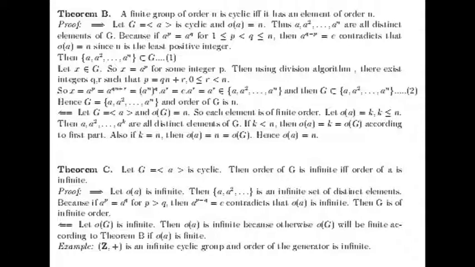And for the second part, suppose the order of G is infinite. Then the order of a will be infinite, because otherwise the order of G will be finite according to theorem B, if the order of a is finite. Now consider an example. Z under addition is an infinite cyclic group and the order of the generator is infinite.